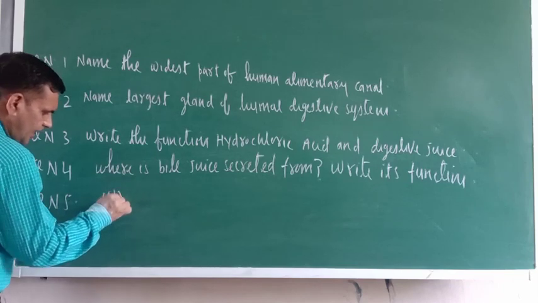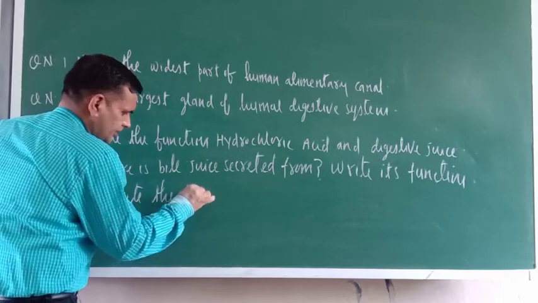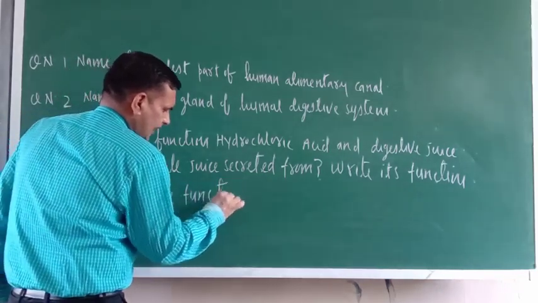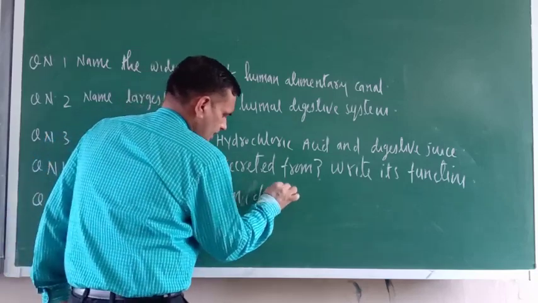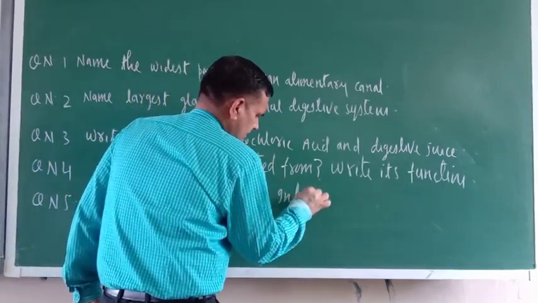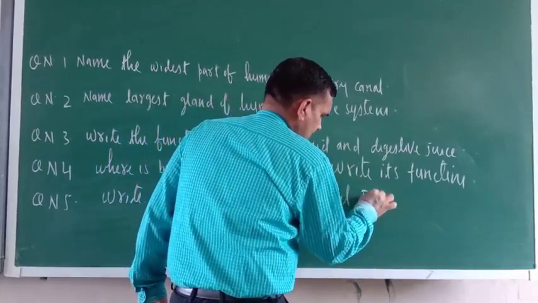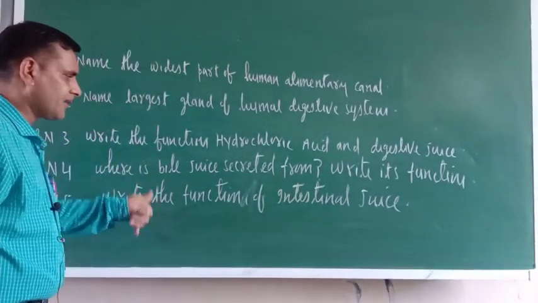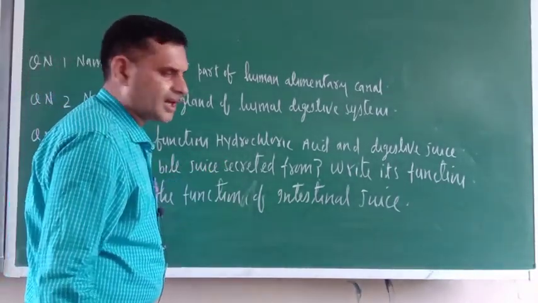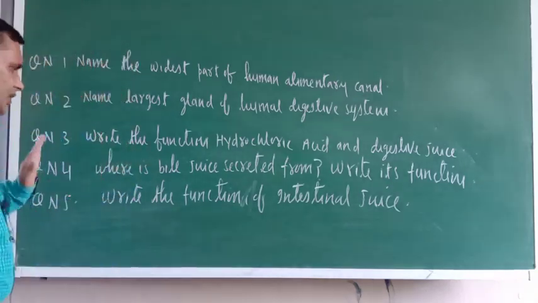Write the function of intestinal juice. Write the function of intestinal juice. Okay, so these are some of the questions.